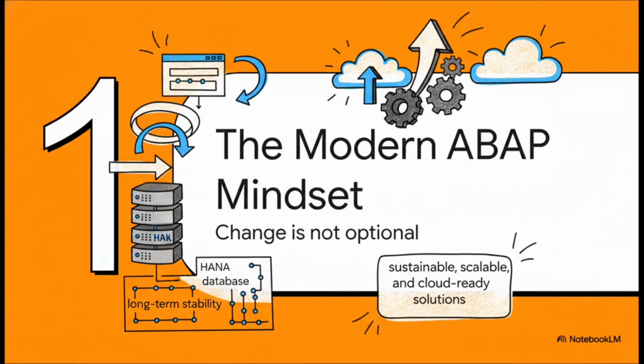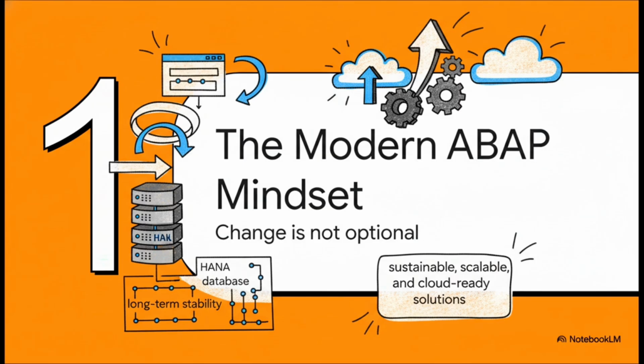For years, let's be honest, the motto in the ABAP world was kind of, if it ain't broke, don't fix it, right? But with S/4HANA and the SAP Business Technology Platform, that's all out the window. Modern development isn't a nice-to-have anymore. It's a core requirement. It's no longer just about getting the code to work. It's about building solutions that are sustainable, scalable, and ready for the cloud, all while taking full advantage of the power of the HANA database.